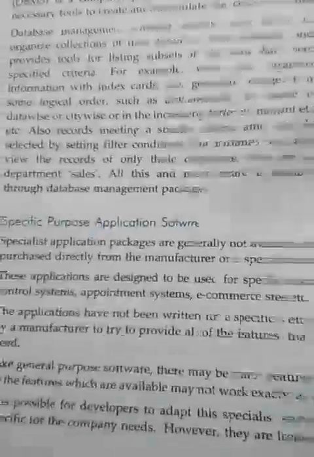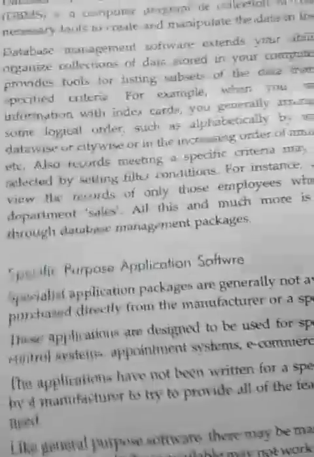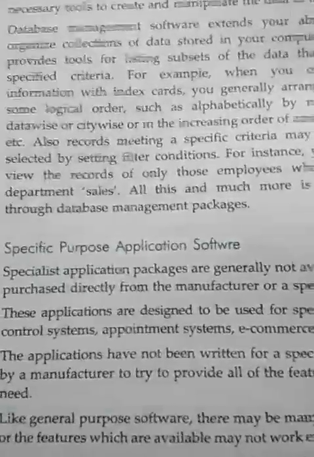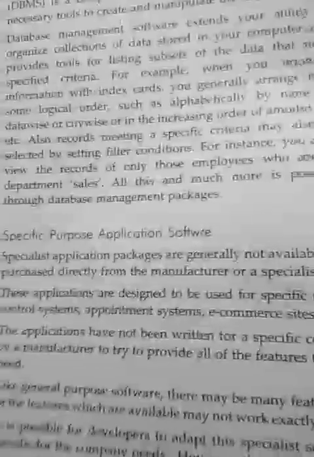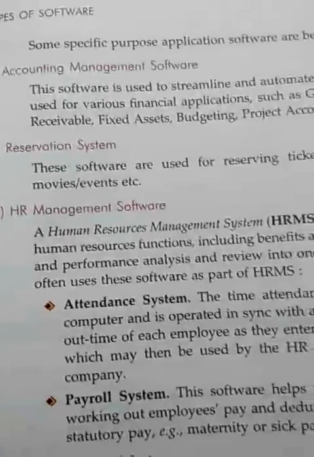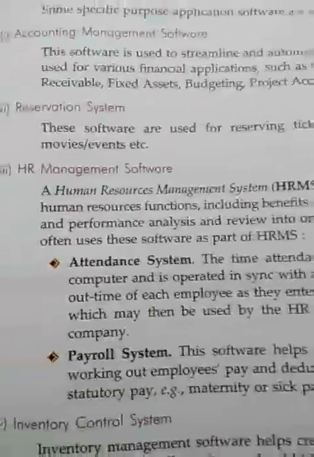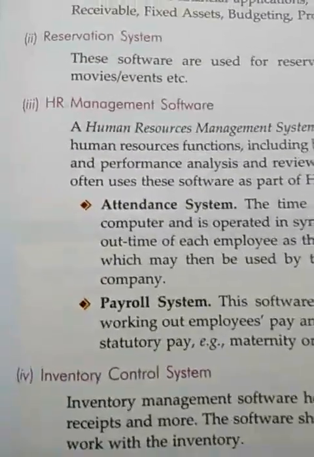Second is the specific purpose application software. This software is designed for a specific purpose such as a reservation system, hotel management, billing, accounting maintenance software, and HR management software such as the attendance system, payroll system, inventory control system and so on.